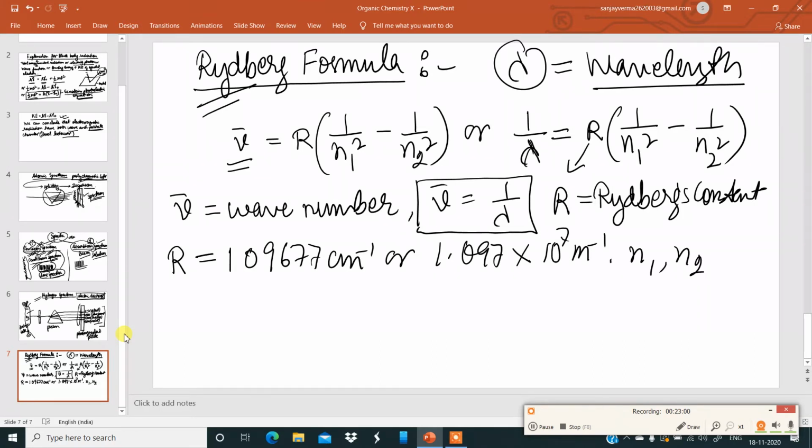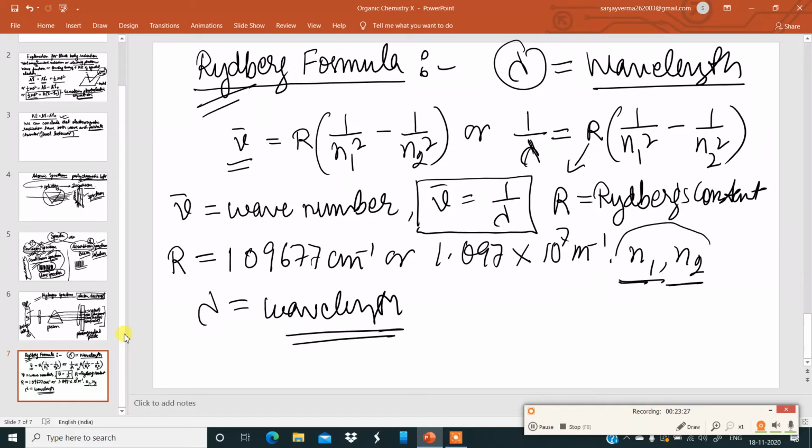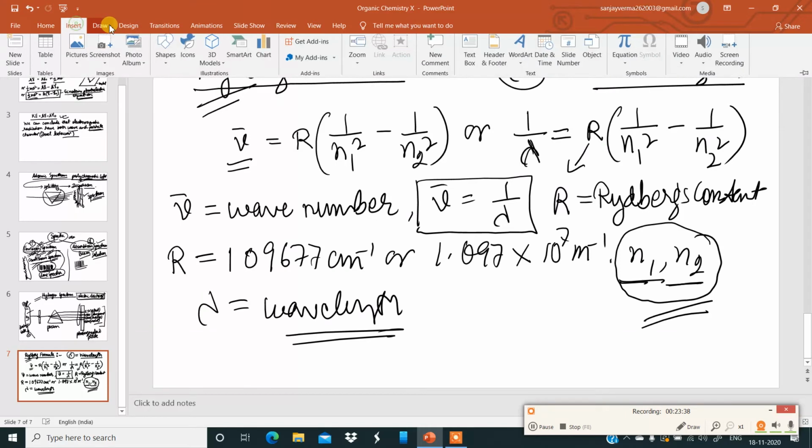For a given series, n1 is a constant. n1 and n2 stand for the various series available in the visible as well as invisible region, and lambda stands for the wavelength. Now let me explain properly what n1 and n2 denote in detail. I will go to the next slide now.